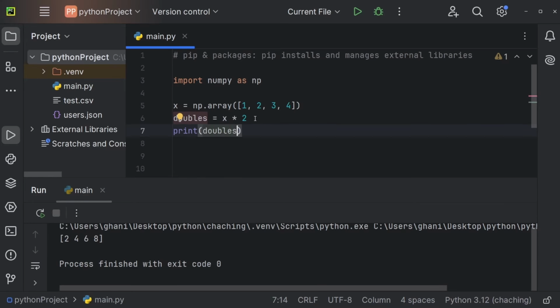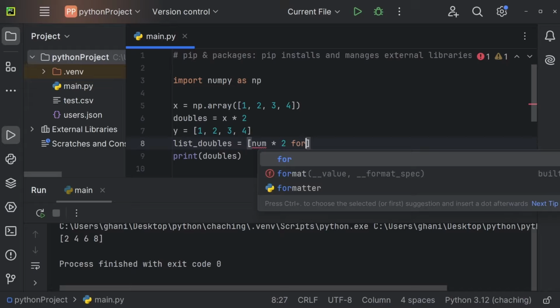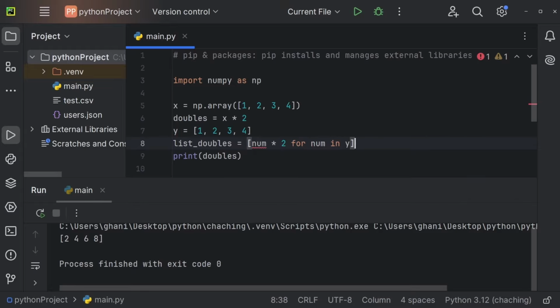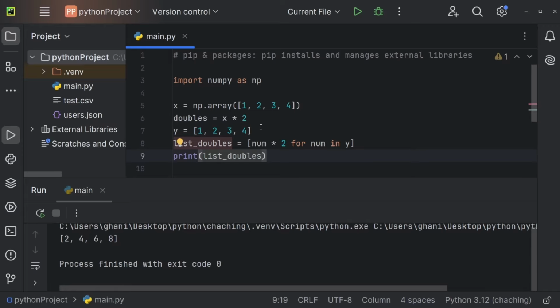If you remember, previously, we had to use something like this. So 1, 2, 3, and 4. And to now get the doubles, so list doubles being equal, we would have to do something like this. So num times 2 for num in y. And now I could also print the list doubles and we would get the exact same result. But numpy makes this a little bit shorter, for example. And this here is a super simple example, but numpy is really powerful.